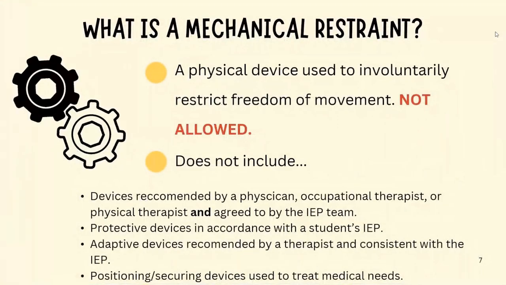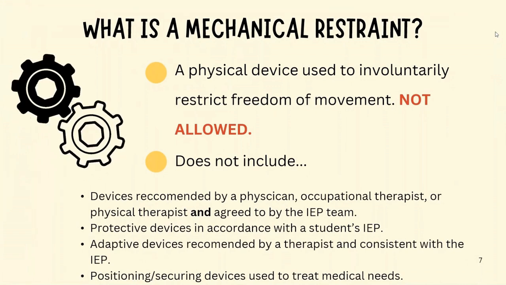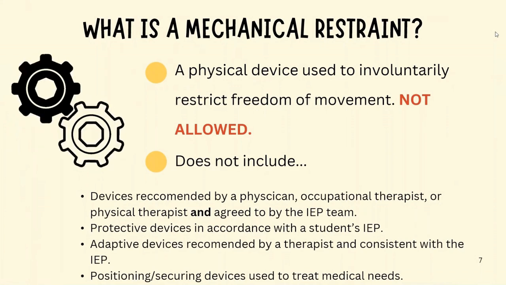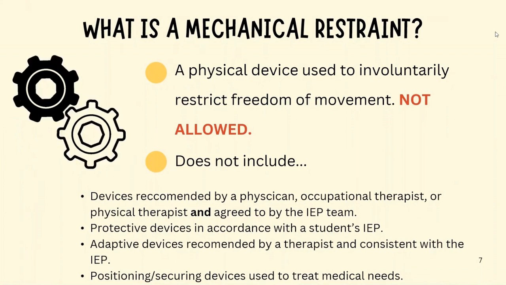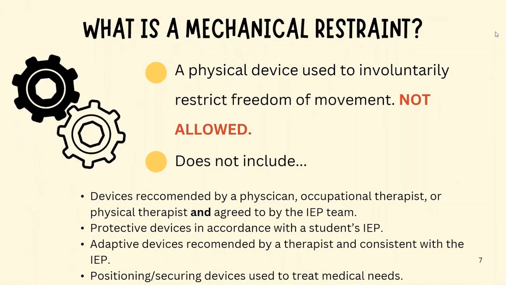What is a mechanical restraint? This is a physical device used to involuntarily restrict freedom of movement. It is not allowed in Colorado. It does not include devices recommended by a physician, occupational therapist, or physical therapist, and agreed to by the IEP team. It also doesn't include protective devices that are in accordance with a student's IEP, or adaptive devices recommended by a therapist and consistent with the IEP, or positioning or securing devices that are used to treat medical needs.